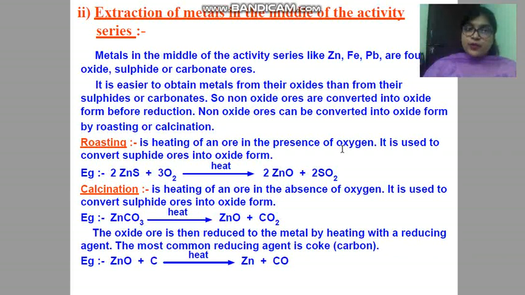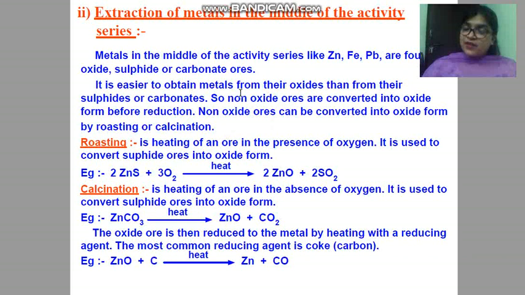And today we are going to study another important, interesting topic from metals and non-metals, that is extraction of metals in the middle of the activity series. So what are the metals which are present in the middle of the activity series? Yes, they are zinc, iron, lead, which are found in the form of oxide, sulfide or carbonate ores. These all are ores, and from that ore we have to extract the metal.